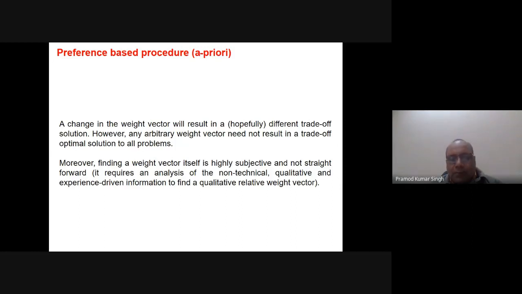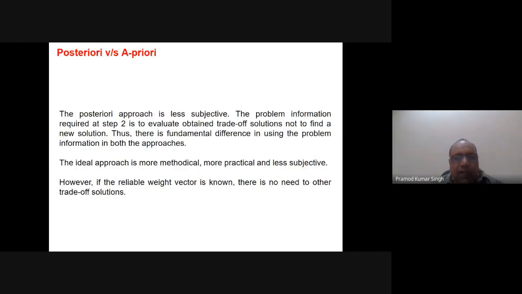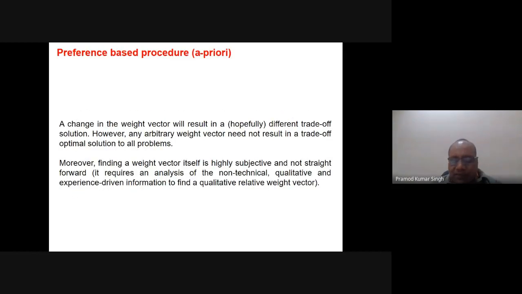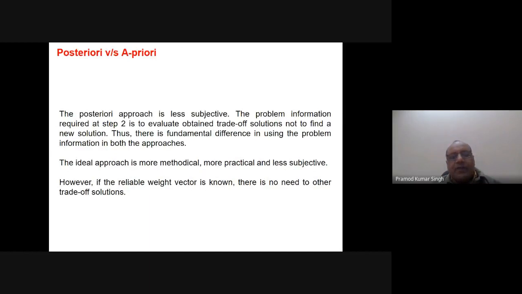It means you have to be an expert. You must be a domain expert so that you can think of it. All these things are not always available in one place. So it's always better that you go for the posteriori approach and then try to find a solution. This is the posteriori versus the a priori. The posteriori approach is less subjective. I think you must have understood why I am saying the posteriori approach is better: we are discussing algorithms that do not take the preference of any objective and try to solve giving equal weightage to all.